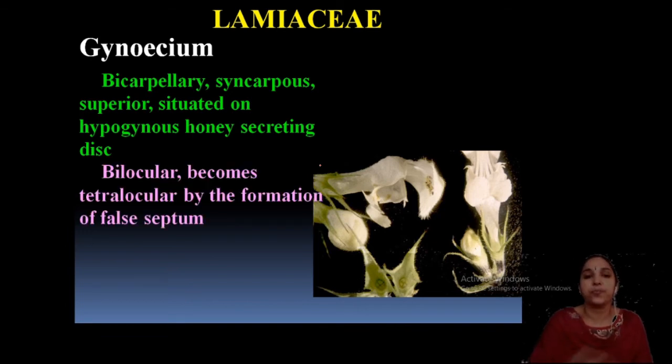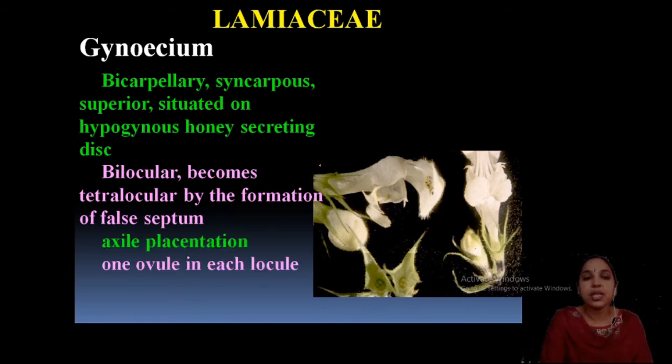Clear. Now, bilocular, that is a very important point, but it becomes tetralocular by a false septum. So, a septum is formed and it becomes tetralocular, but typically it is bilocular. So, this is also a very important point while discussing the Lamiaceae family. Clear.